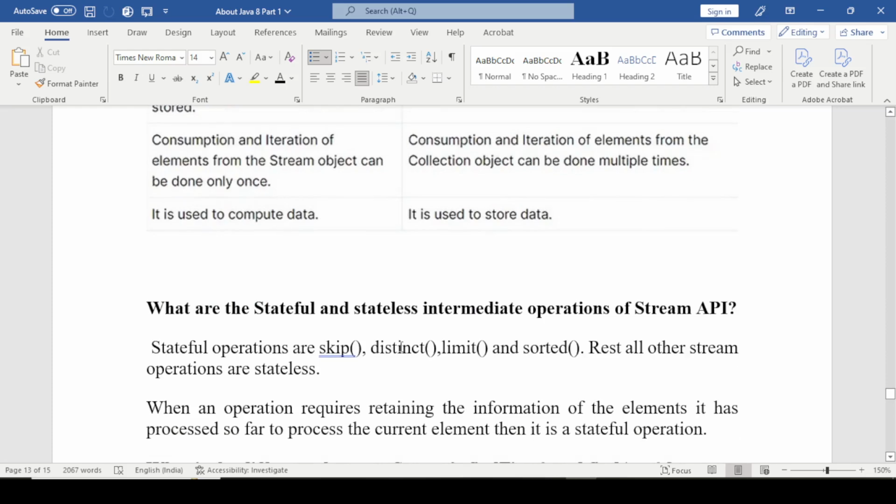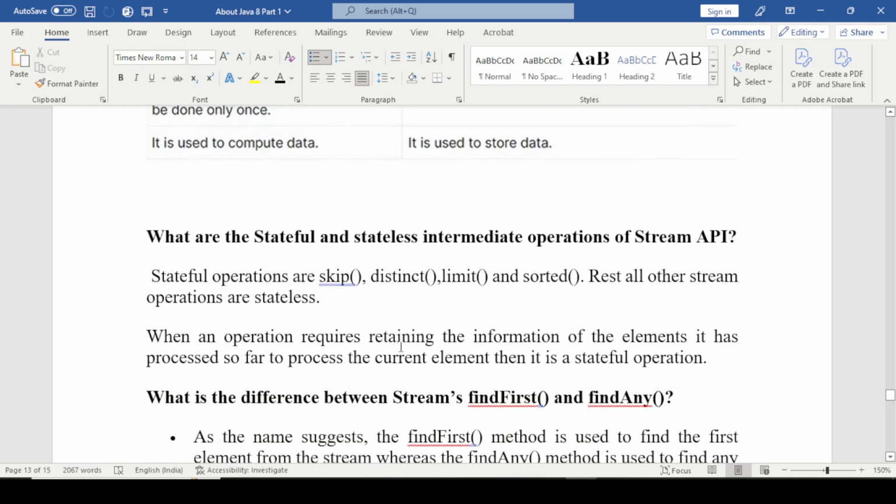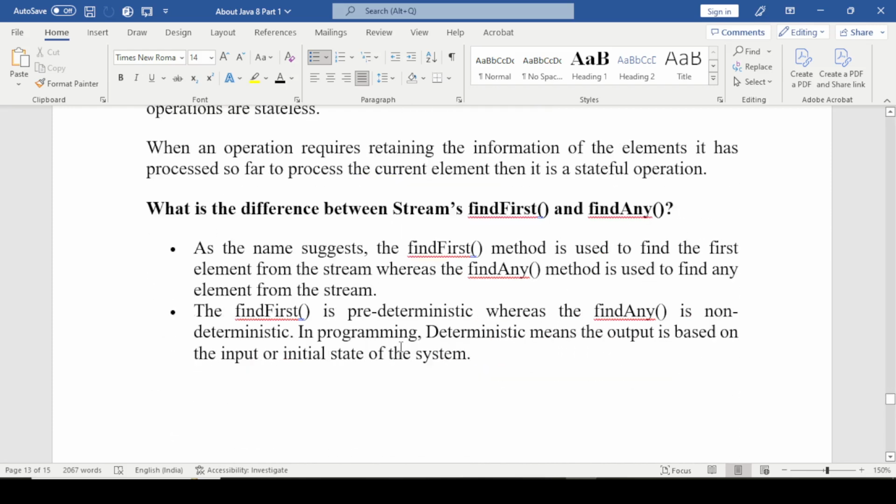The next question is: what are the stateful and stateless intermediate operations of Stream API? Stateful operations are skip, distinct, limit, sorted or reduce. All other stream operations are stateless. When an operation requires retaining the information of the elements it has processed so far to process the current element, then it is a stateful operation.